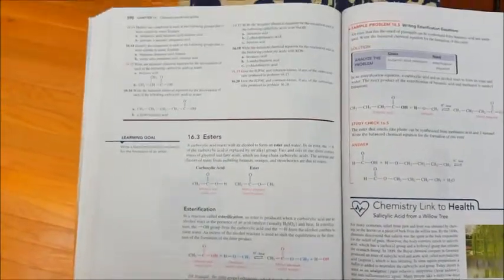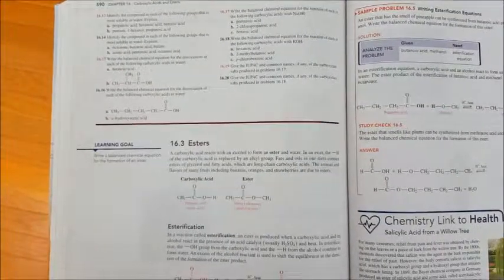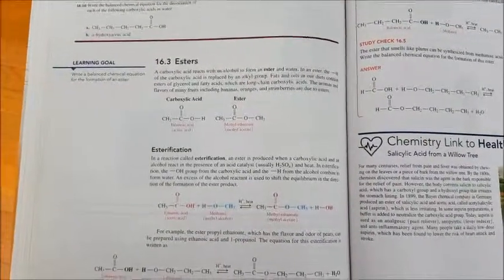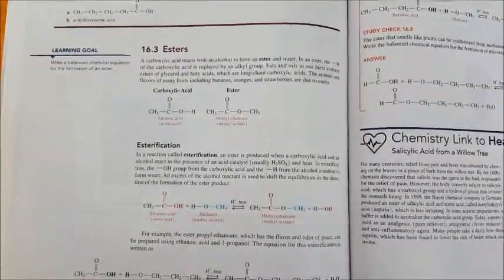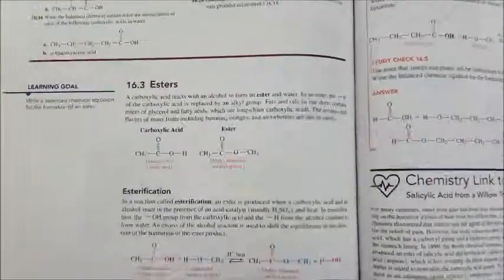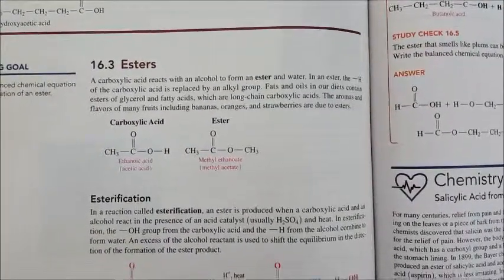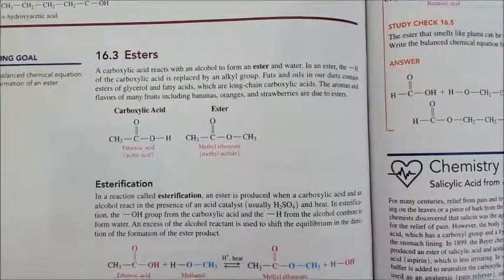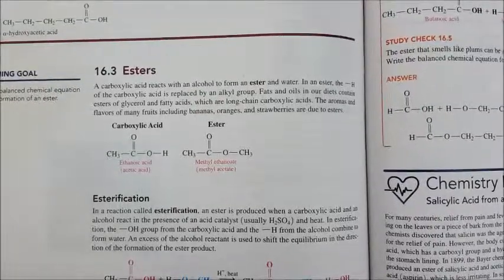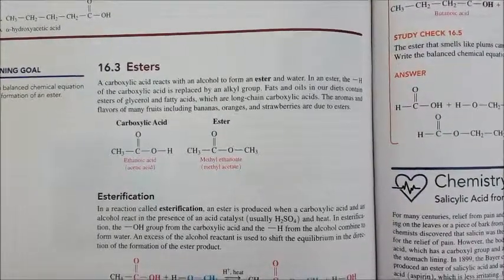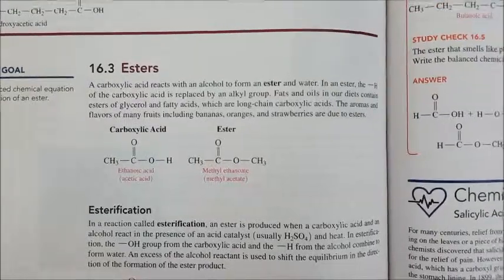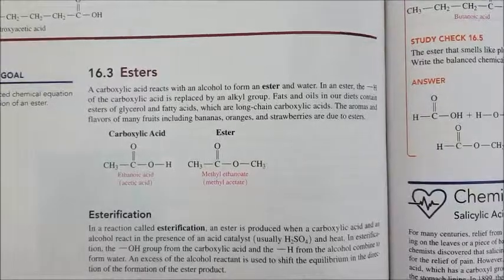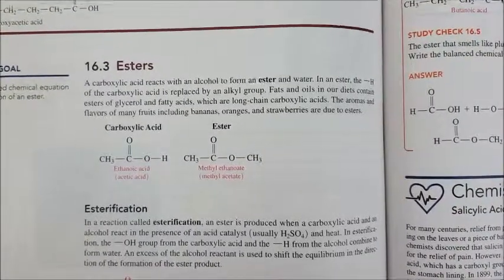This is a YouTube video lecture on Chapter 16. This section is on esters. As is indicated, esters are formed between a carboxylic acid and an alcohol. In this case, the carboxylic acid is ethanoic acid. In combination with the alcohol methanol, we form methyl ethanoate.